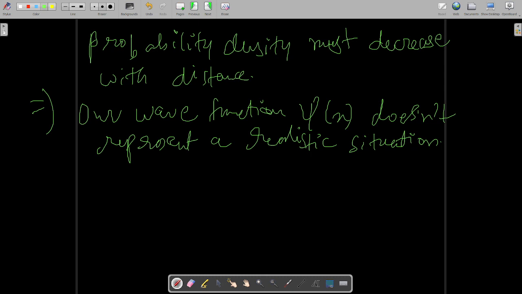So either you can find out the integration and say that the integration value has come out to be infinity, or you can directly jump to the conclusion.